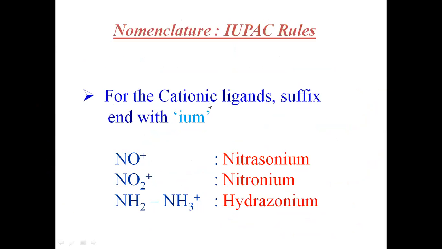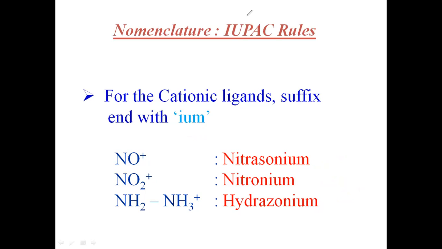And then there are some cationic ligands also. But cationic ligands are very few. I will tell you later on why cationic ligands are very few. But see here that if it is a cationic ligand, like nitrosonium, nitronium, hydrazinium, the suffix must end with ium.